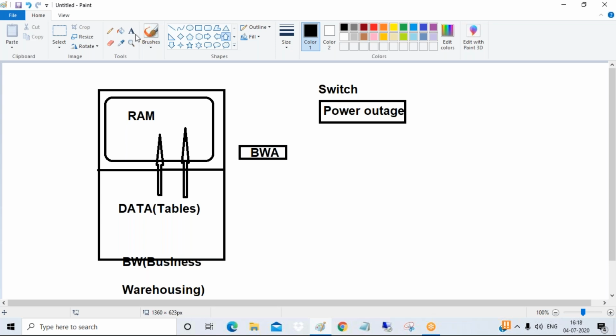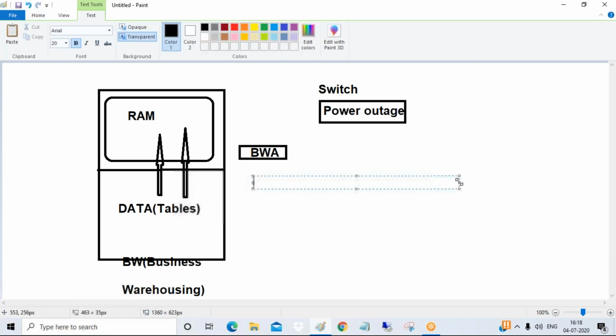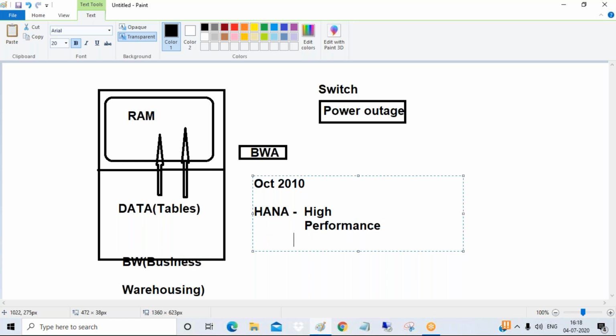Fine, guys. So with this, SAP understood that beyond a certain range, we cannot increase the performance. After the BW system, we cannot increase the performance. So in October 2010, SAP came with a system called HANA, guys. HANA stands for High Performance Analytical Appliance.